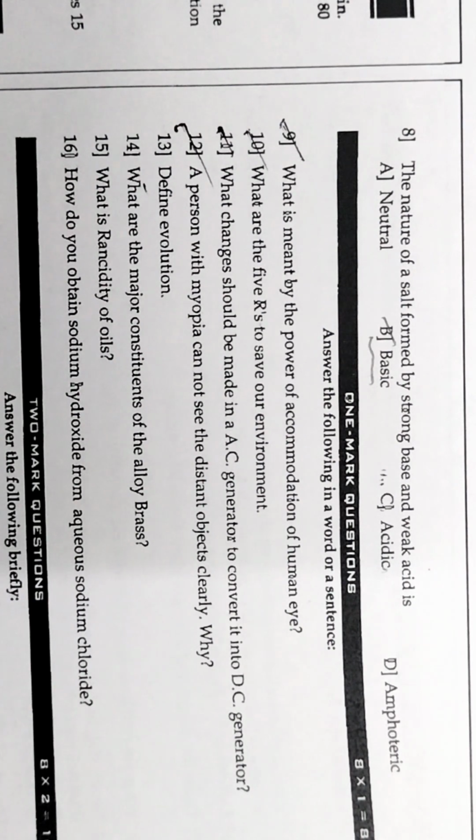So what is the answer? The curvature of the lens increases and focal length decreases. Both curvature and focal length are inversely proportional. Therefore, the right answer is the curvature of the lens increases and focal length decreases.